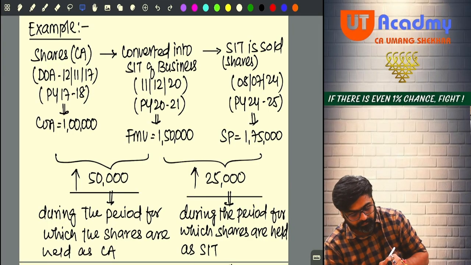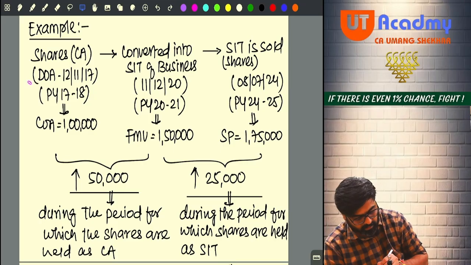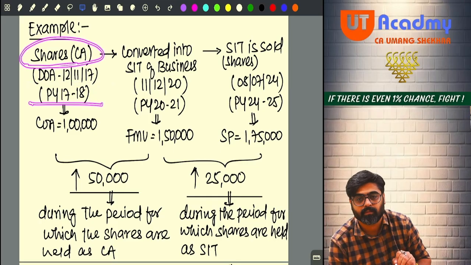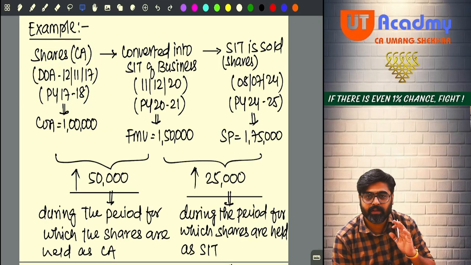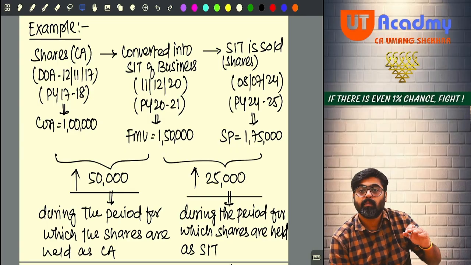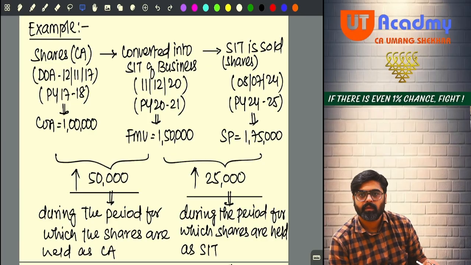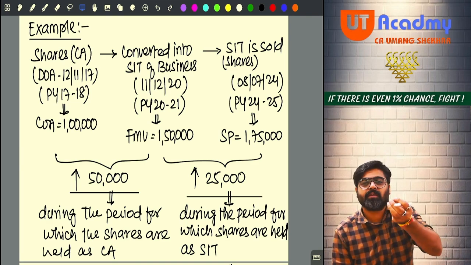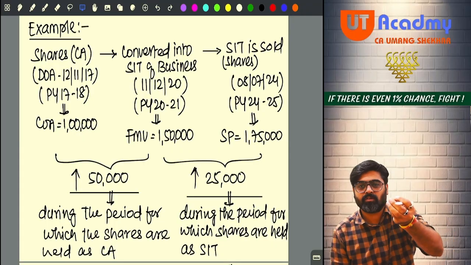And when you did it, 12th of November 2017, meaning in the year 17-18, you bought your capital asset, shares. At what cost? 1 lakh rupees. Now what is happening? The moment you bought your shares, they were lying with you as your investment. So the 1 lakh which you have invested, slowly and gradually the value of the shares was increasing. The 1 lakh rupees invested by you, even that was gradually increasing.